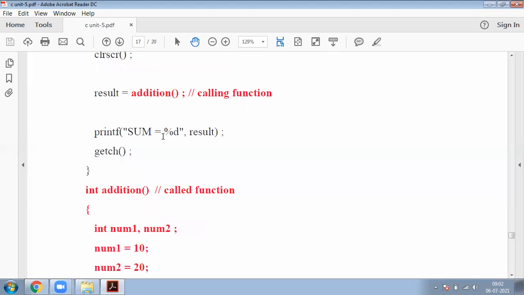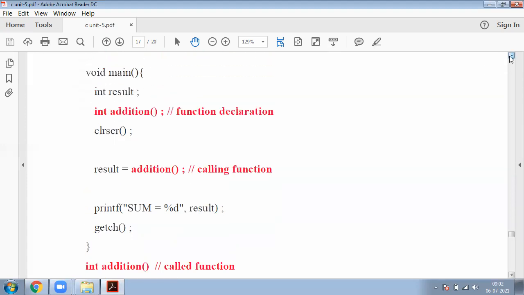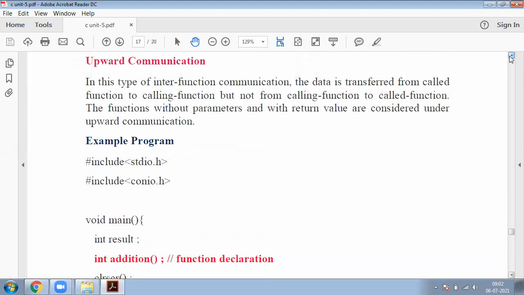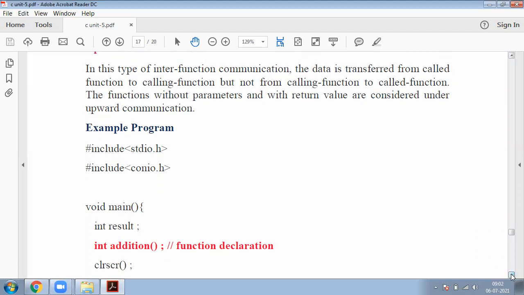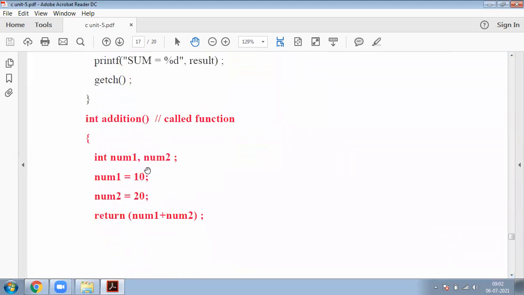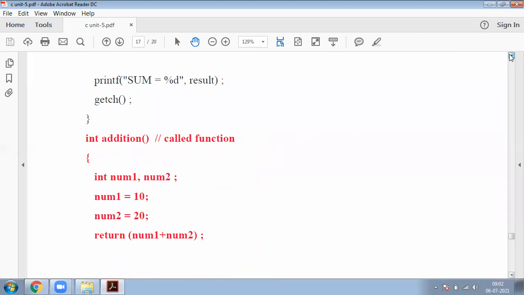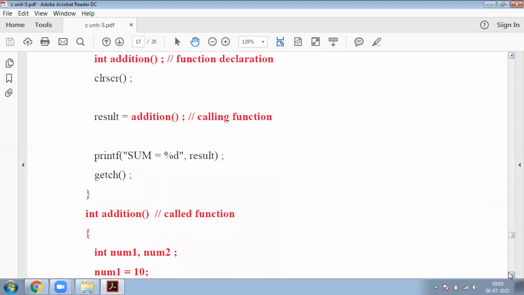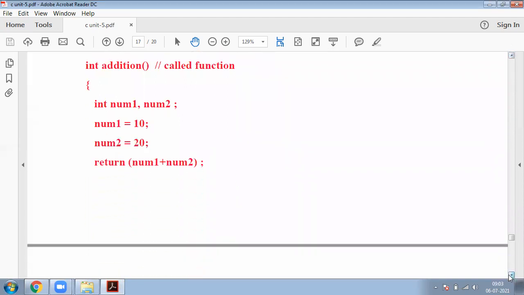So this is about our upward communication. In this, data is transferred from the called function to the calling function. That is the main objective: data transfer from called function to calling function. This is about our upward communication.